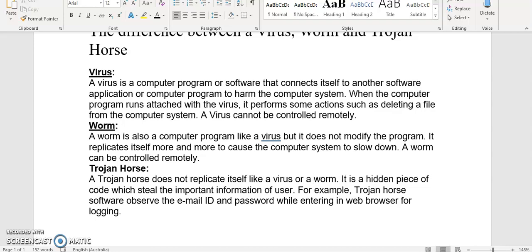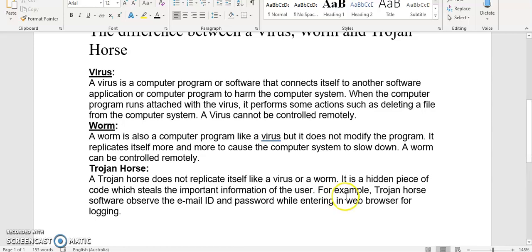It is a hidden piece of code which it steals. So it steals the important information of who? Of the user. We know who the user is. They're the user of this computer, so we put in a definite article.